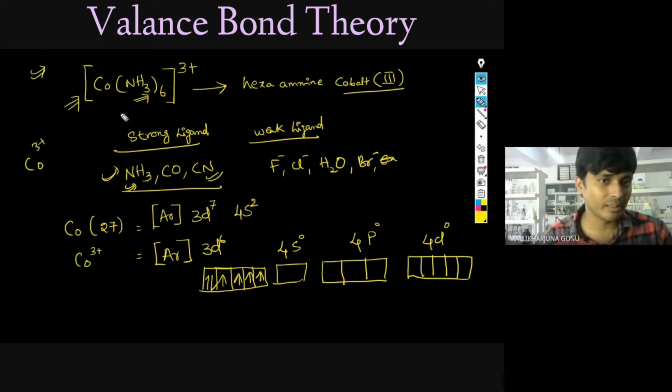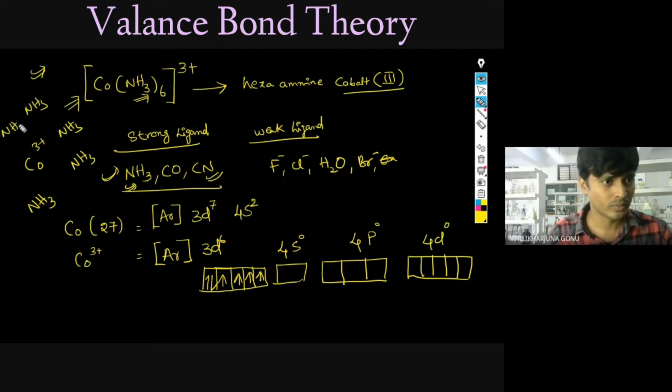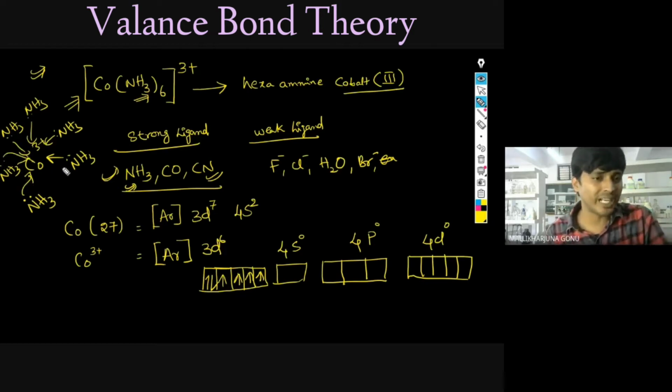Now ligands are coming. What are the ligands? NH3 ligands. How many are coming? 6. What they are doing is giving their lone pair of electrons to the cobalt. To which orbital will they give? A lone pair is given to empty orbitals, so it cannot be given where the electrons are already present. So what is the possibility here? Empty orbitals are present, so only these orbitals can take them.